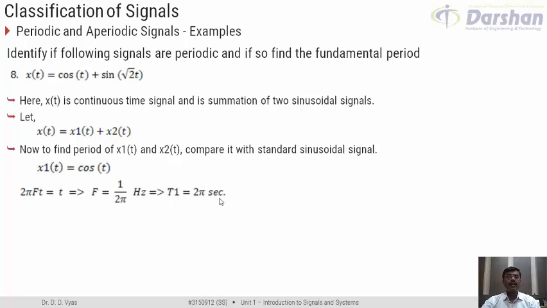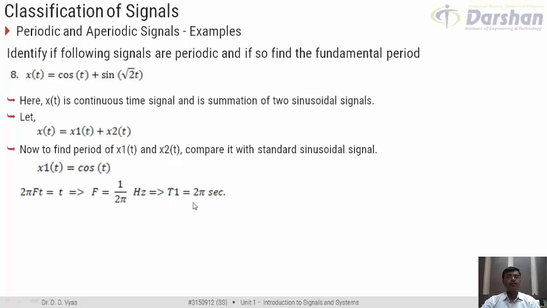So if I say that time period T1 is 2 pi seconds, that is 2 into 3.14, it does not matter because this T can be a real number. So we find that the period of x1 is equal to 2 pi seconds.